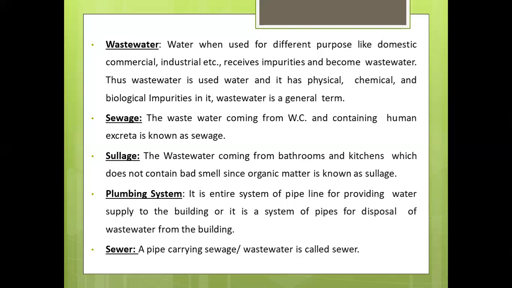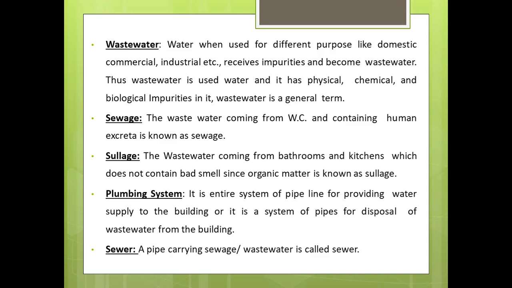First, what is the meaning of wastewater? Wastewater is the water which, when used for different purposes like domestic, commercial, industrial, etc., receives impurities and then becomes wastewater. So wastewater is used water and it has physical, chemical, and biological impurities in it. Wastewater is a general term, right?